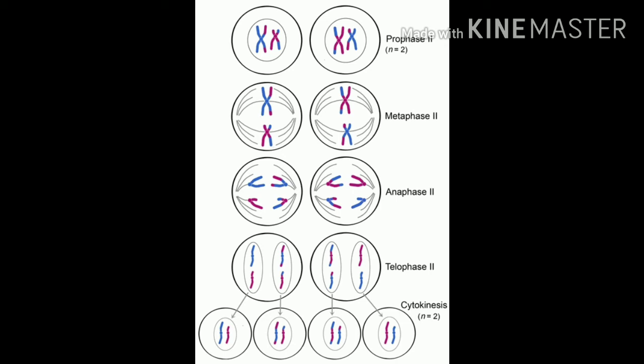Then in anaphase 2, the separated chromosomes become daughter chromosomes and move toward the opposite poles. Look at this X-shaped structure. One half of the X will be passed to the opposite direction, and the remaining half of the X will be passed to the opposite direction. That is what happens during the anaphase stage. Is it clear? In the anaphase stage, one segment of the chromosome is separated and moves to the opposite pole, and the other half of the chromosome moves to the opposite pole. That is the anaphase stage.